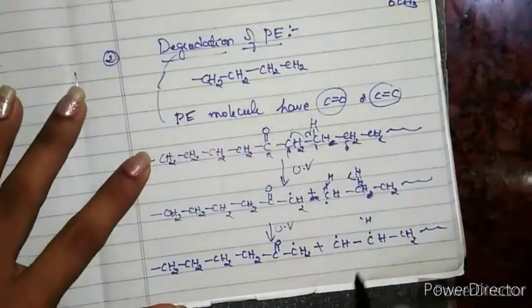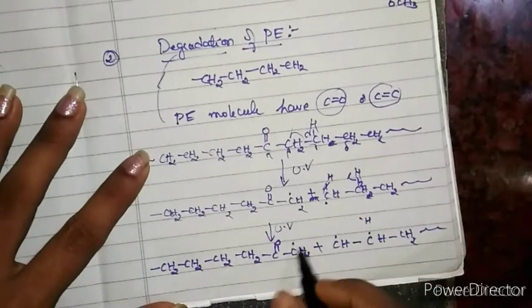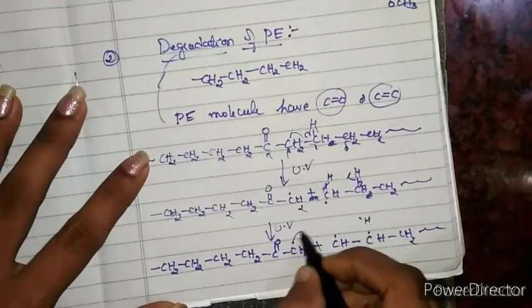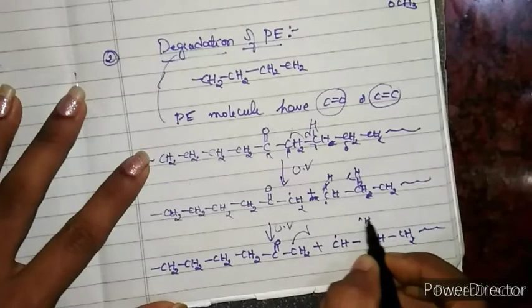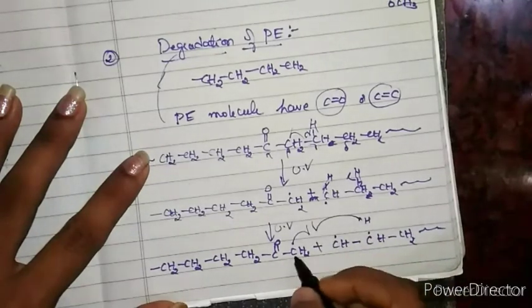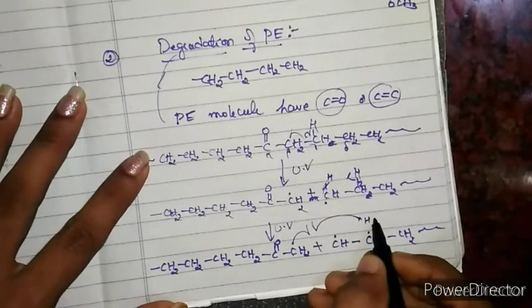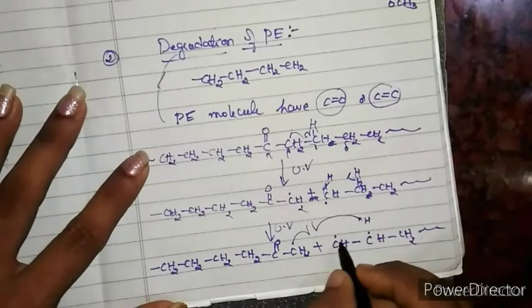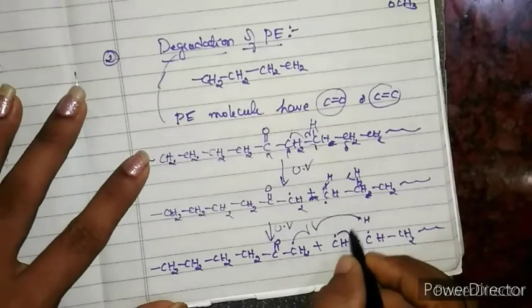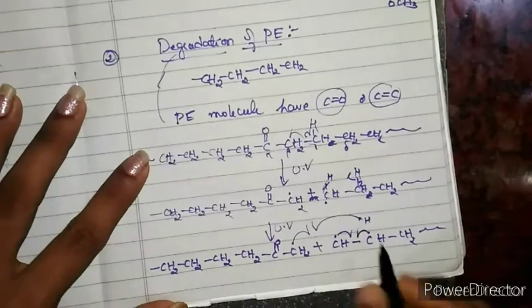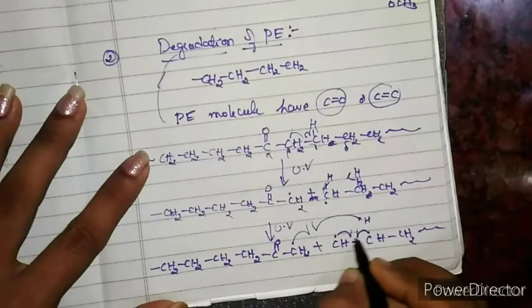In the next step, the free radical over this carbon combines with the free radical over this hydrogen and becomes CH3. CH2 and H become CH3, and here you have the free radical, which combines like this, so that there will be a formation of a double bond between this carbon.